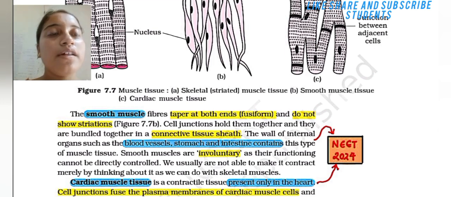Smooth muscles are involuntary as their functioning cannot be directly controlled. We usually are not able to make them contract merely by thinking about it, as I can do with skeletal muscle.